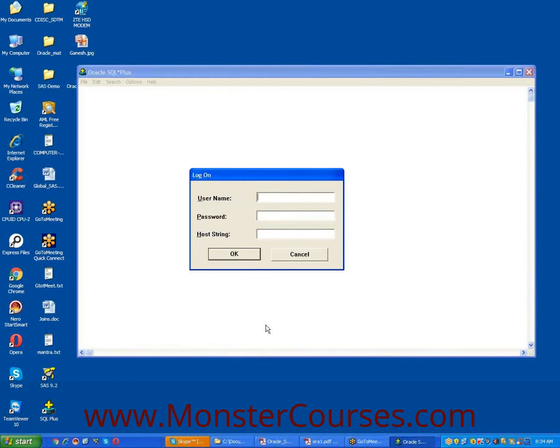Of course, now this is a learning stage, so we are using a global username and global password. The username and the password are common for all learners. The username is Scott, SCOTT.